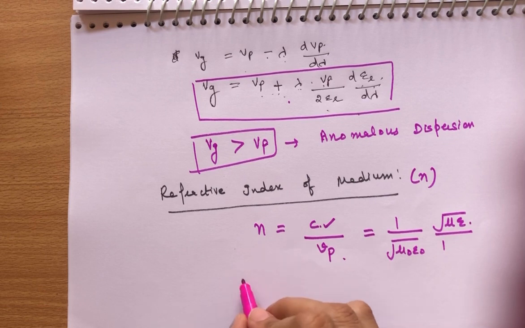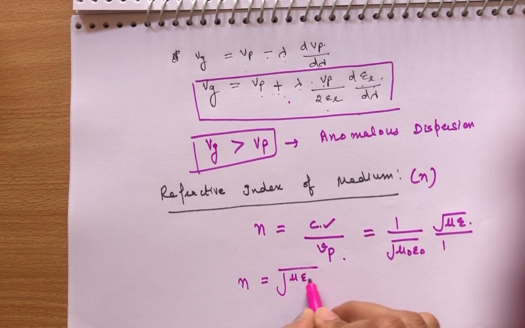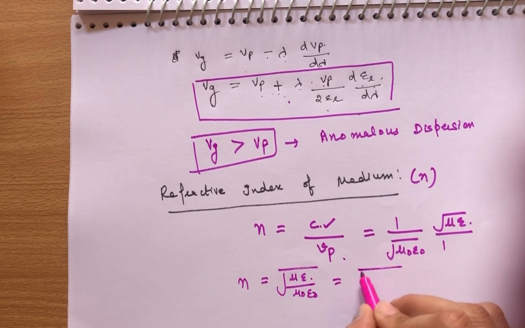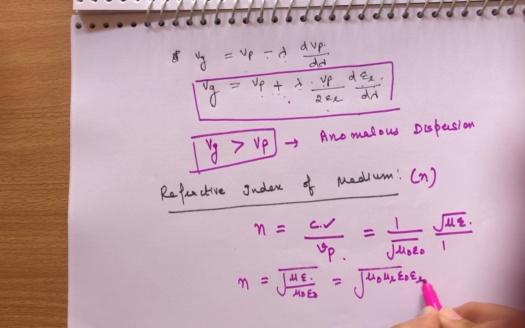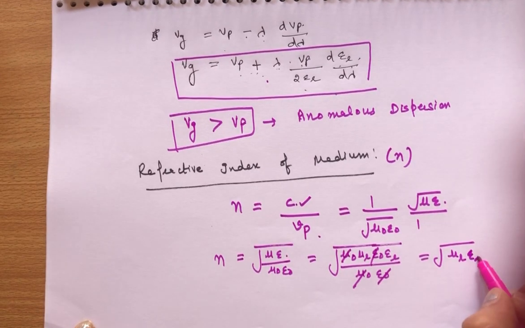So from this we have n is equal to root of mu epsilon over mu naught epsilon naught. Writing mu as mu naught mu r and epsilon as epsilon naught epsilon r, the mu naught and epsilon naught cancel, so we have root of mu r epsilon r.